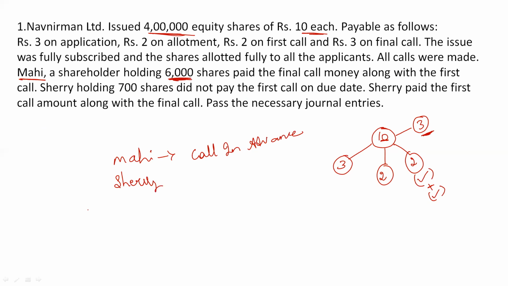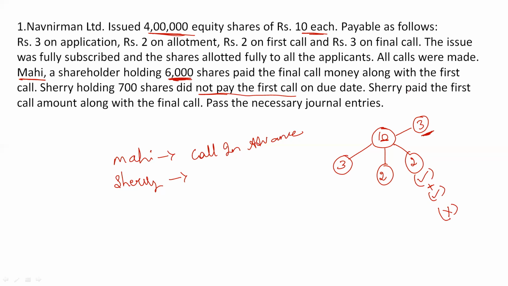Sherry is having 700 shares. So Sherry did not pay first call money. So again, there is calls in arrears during first call process for some shares. So during first call itself, we have calls in advance also, we have calls in arrears also.